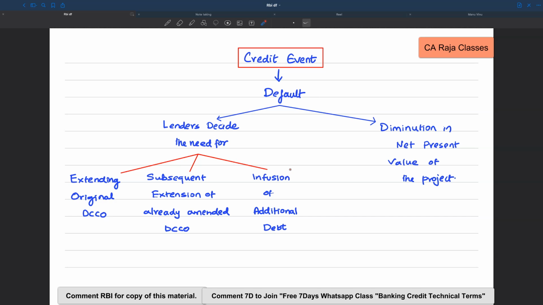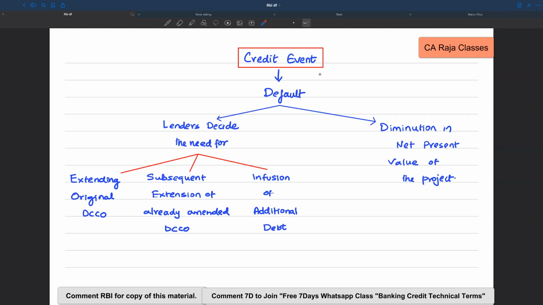Or the lenders feel that this project requires even more additional debt. With the present level of debt, it cannot proceed further. So if the lenders decide on the need for extending the original DCCO, or a subsequent extension of an already amended DCCO, or if they feel that there should be an infusion of additional debt, then if any of these happens, we can say that it gives rise to a credit event.